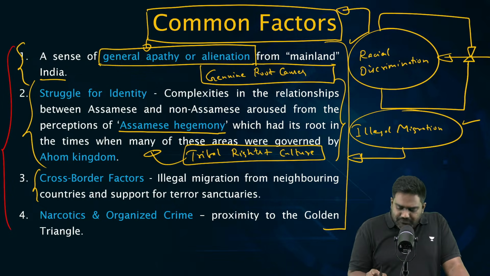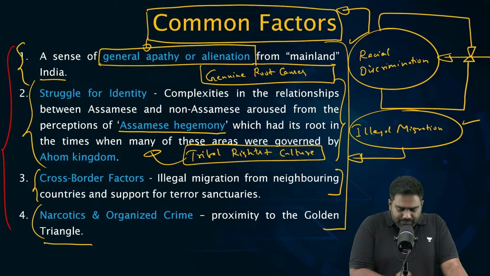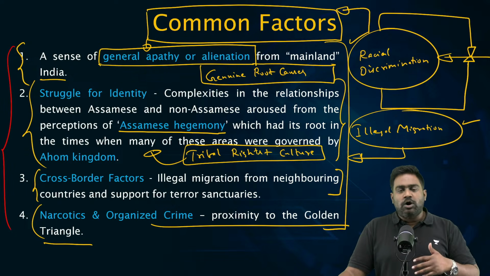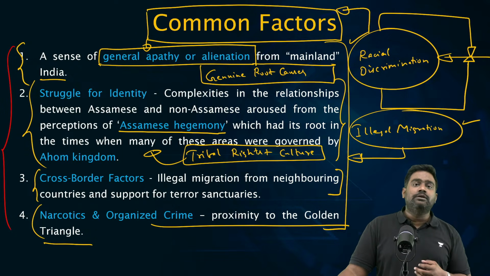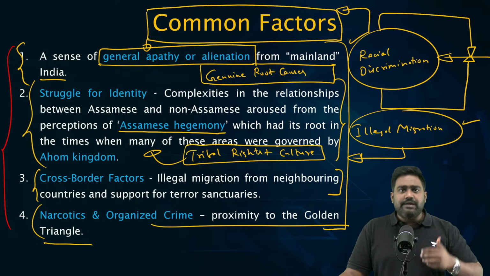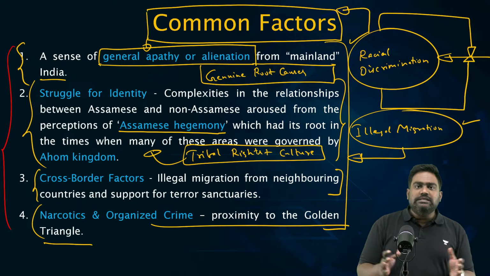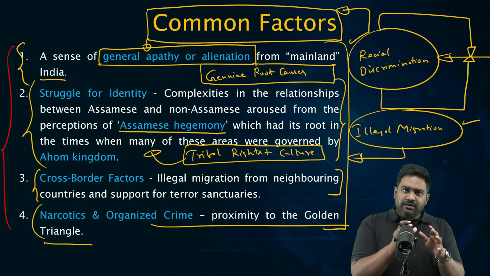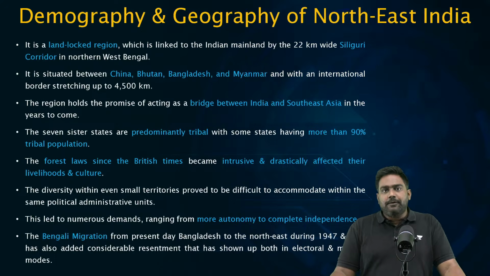Then finally, we have the cross-border factors and the criminal nexus that is prevalent over here. The porous border, the complex geography and the isolation, the lack of development, the hostile neighbors. So you can sum up all these into 4 to 5 points, give relevant examples, and build a very good answer for this particular topic.